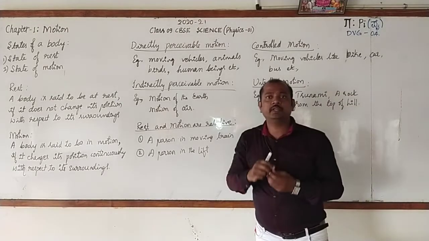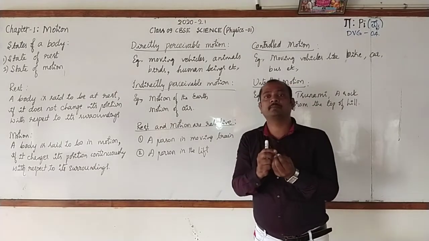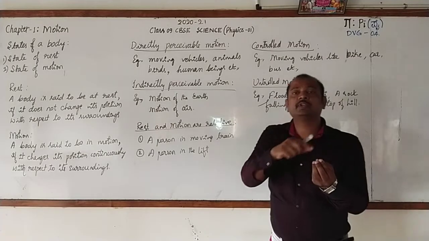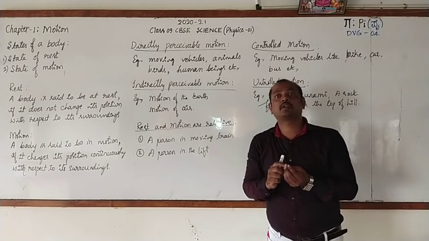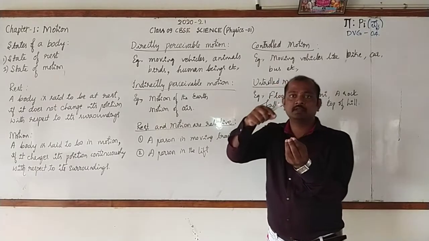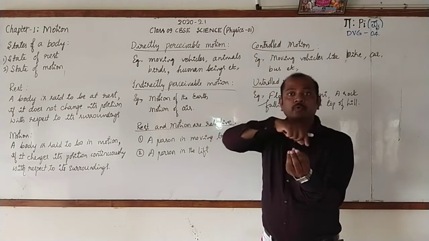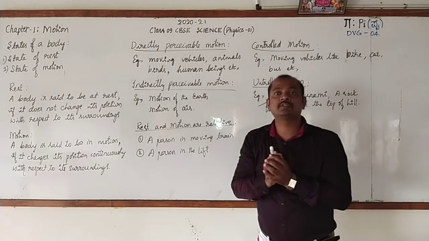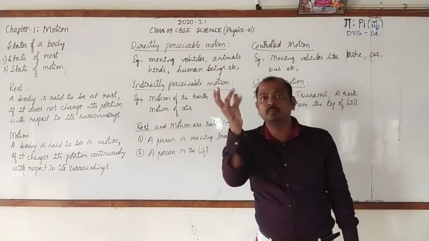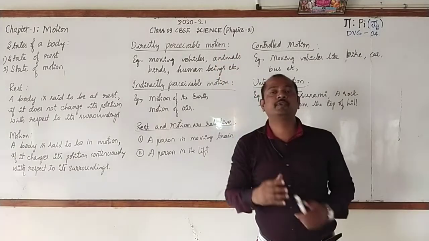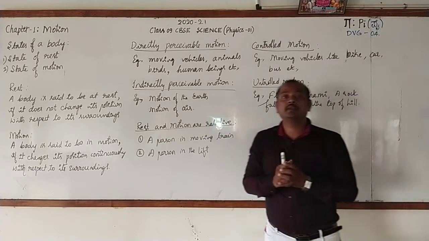Similarly, if a body moves about its axis, example, you may go for taking an example of the motion of arms of a clock. Any arm can be taken. See that there will be a fixed point and all other will be moving. So this is what we say the rotatory motion. Even the ceiling fan also, the leaves will be moving about the fixed point. That is rotatory motion.